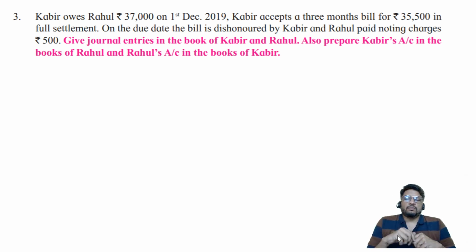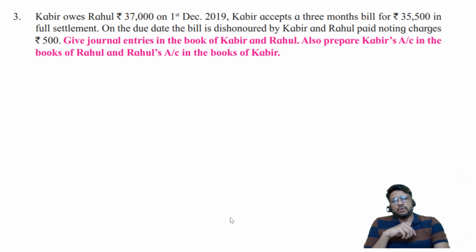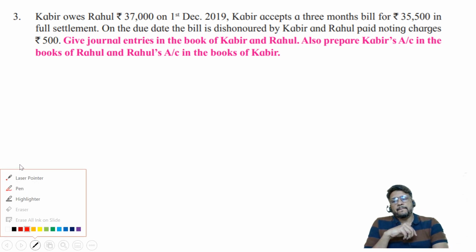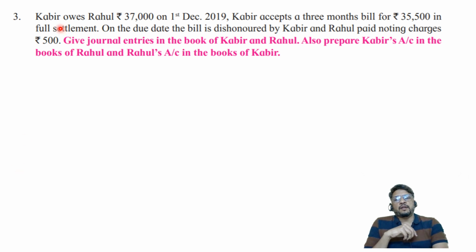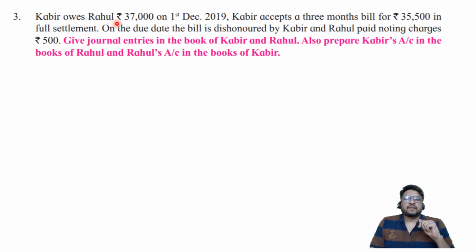Kabir owes Rahul rupees 37,000 on 1st December 2019. First line is a very important line for me. What have they told you here? They have not spoken anything about sales made now. They are telling you Kabir owes Rahul. So Kabir already owes. As on 1st December 2019, Kabir is already owing some money to Rahul. Kabir is already the debtor of Rahul. Rahul is already the creditor of Kabir.